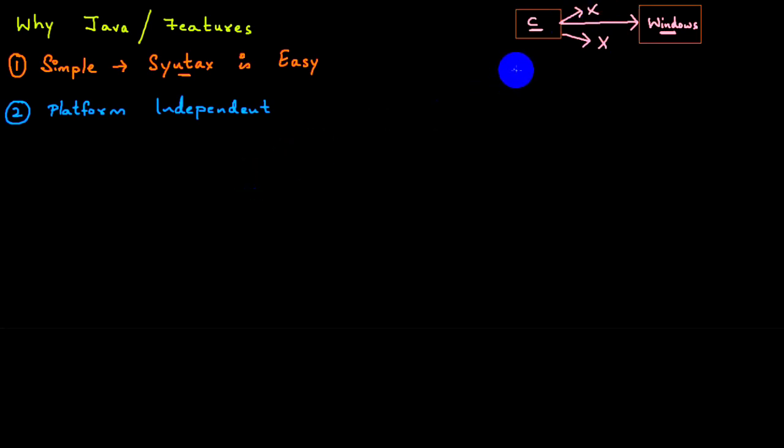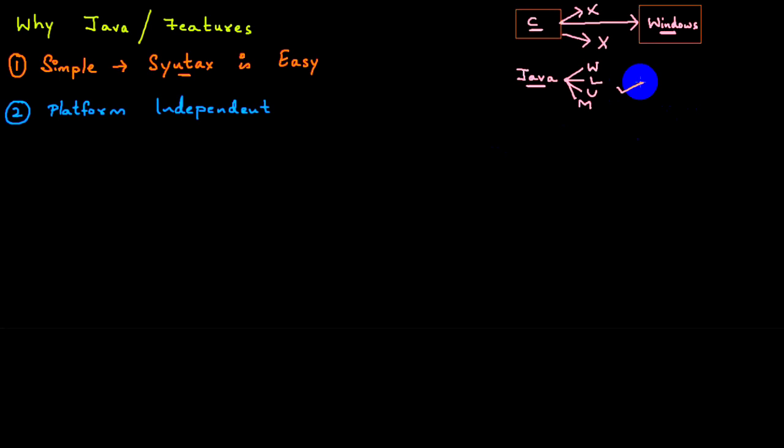Whereas when you talk about a Java program, the same Java program, you can execute it on Windows, you can execute it on Linux, you can execute it on Unix, and you can execute it on Macintosh systems as well. You can execute it wherever you want to. It is not at all platform dependent. It is platform independent. So that's one of the major reasons why everyone uses Java. Same Java program, execute wherever you want.